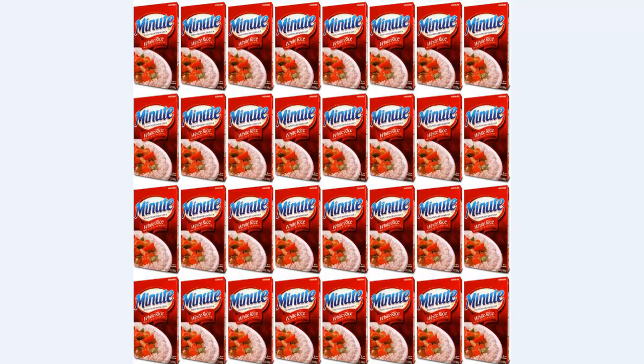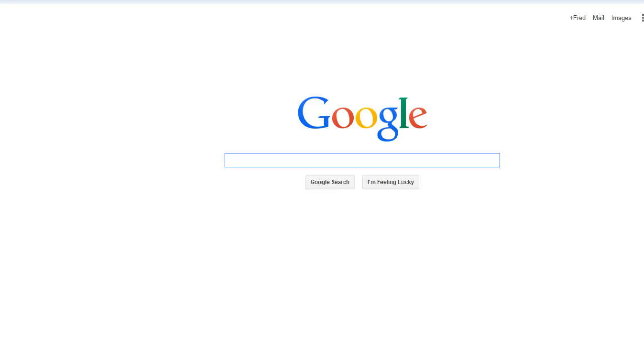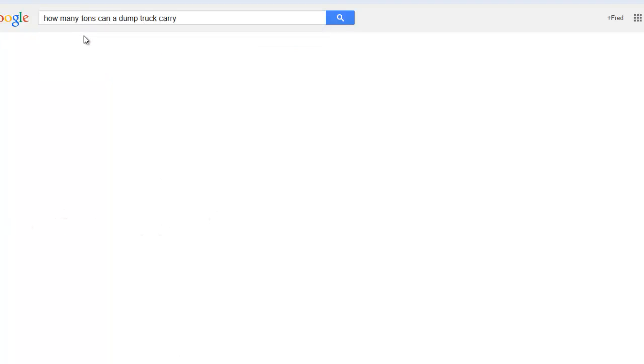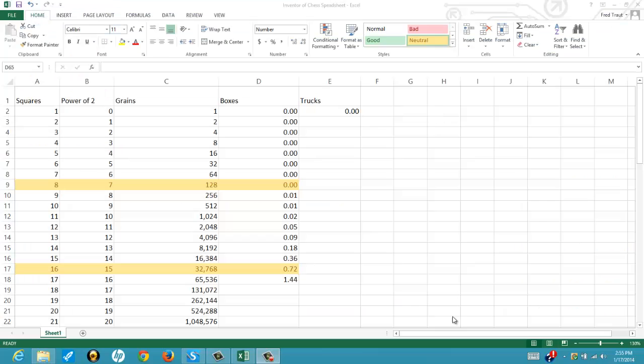I think we need a bigger unit of measurement. How about a dump truck? I wonder how much rice we can get in a dump truck. Let's go Google that. How many tons can a dump truck carry? And the answer is about 13 tons legally. So let's go with that number and put that in our spreadsheet.